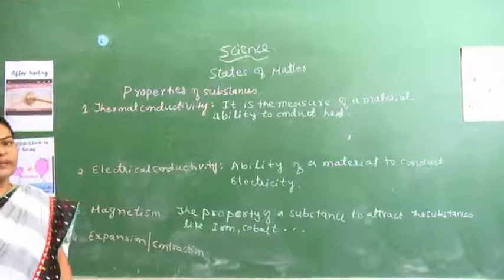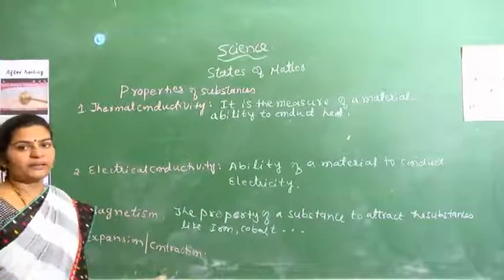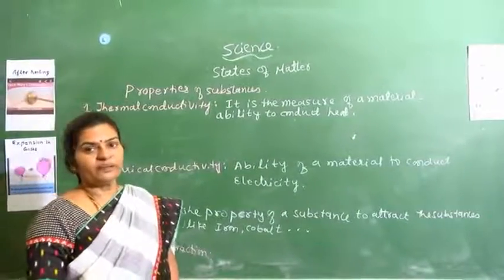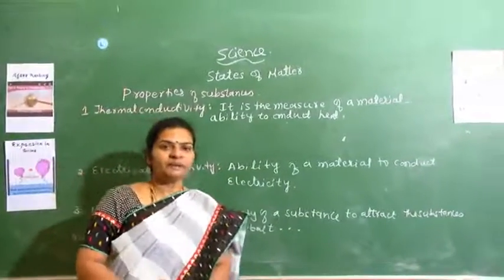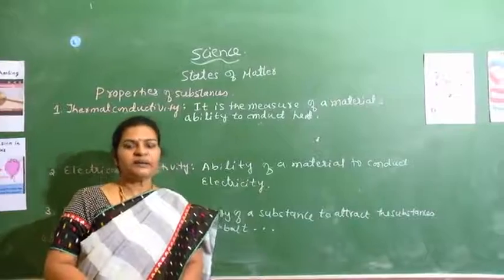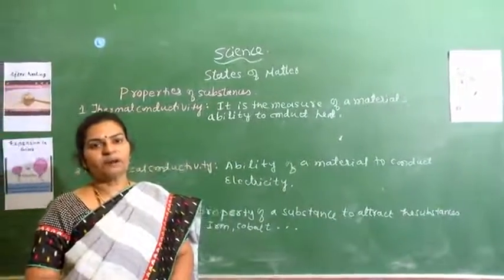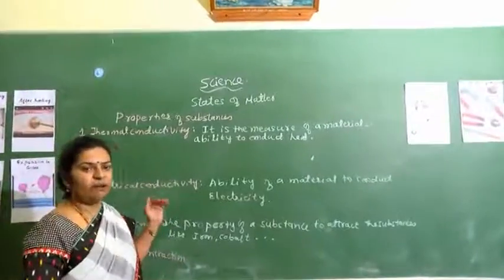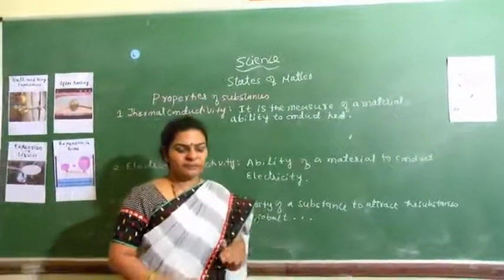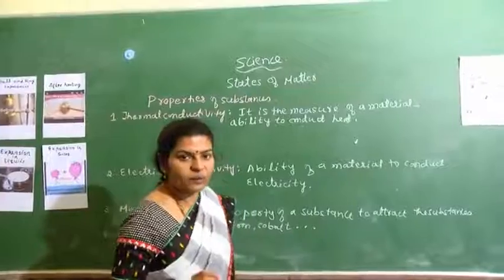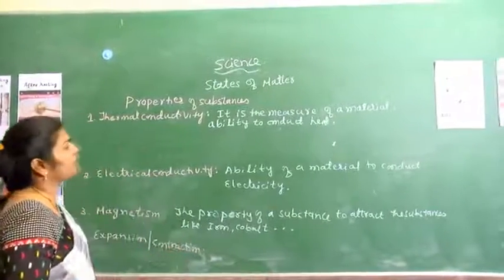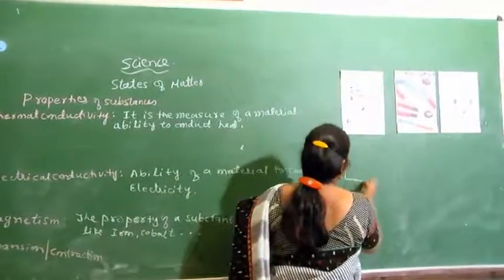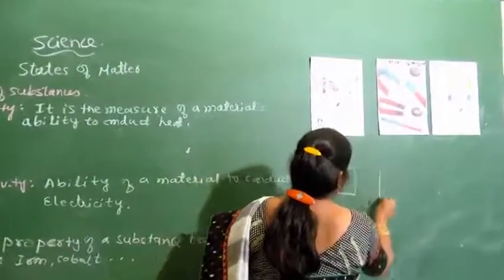That property is called thermal conductivity, and all these properties are based on the arrangement of molecules in solids, liquids and gases. So when we study the properties of these substances, we have to go back to the arrangement of the particles in solids, liquids and gases.